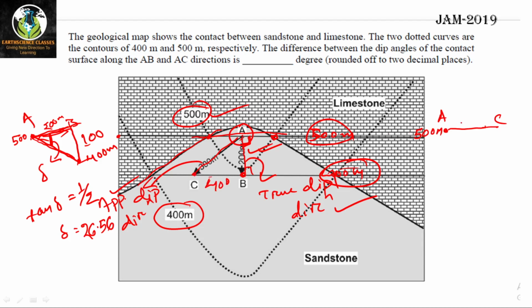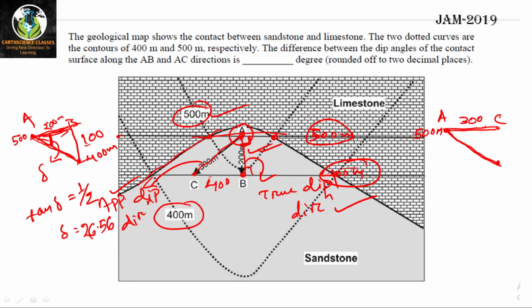And the distance between A and C is 300 meter, right? If you move from A to C, which is 300 meter apart, you are getting the contact at 400 meter, that means 100 meter below. This is the contact. So if you join that, this will be the contact plane, right? This is the contact plane. I hope all of you are getting.